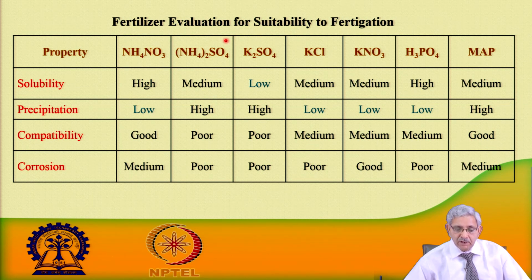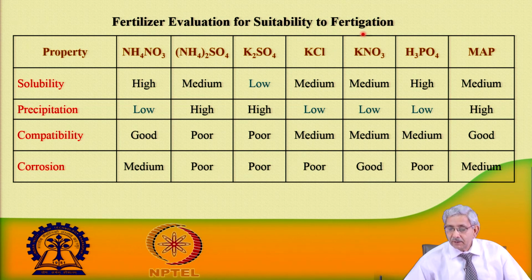Similarly, you can see here ammonium sulphate is another compound. This is medium soluble, but it has a problem of high precipitation, poor compatibility and poor corrosion. So, these things are important when we are considering a particular type of fertilizer.